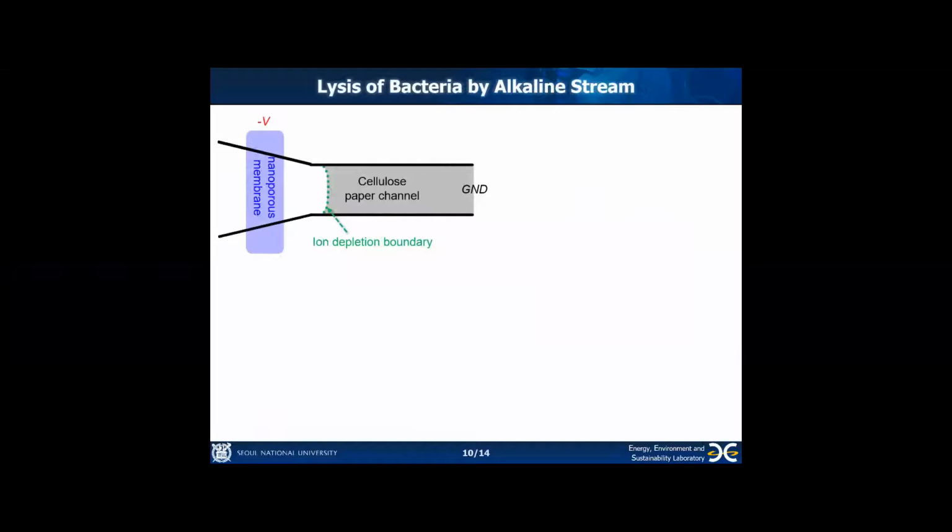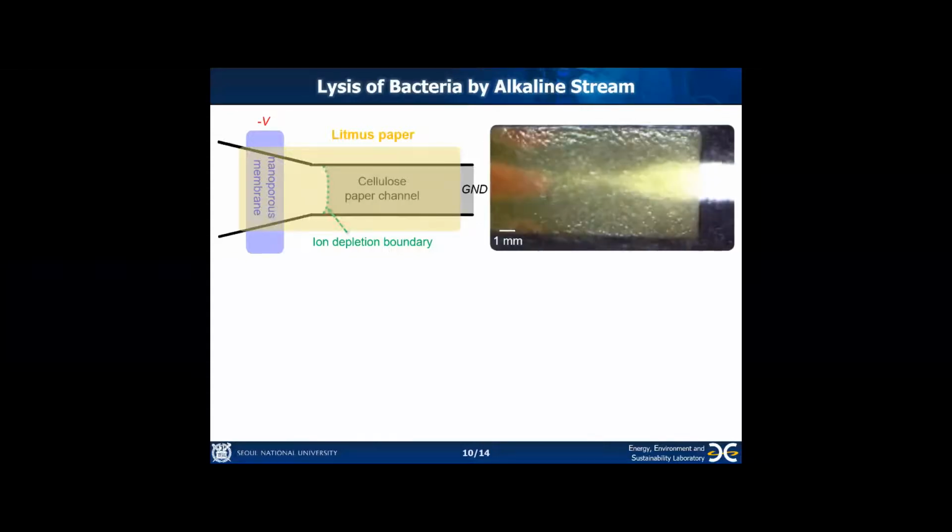To confirm the formation of OH- ions from the cathodic electrode on the nanopores membrane, litmus paper was placed on the top of the device. After applying voltage, the color of the litmus paper gradually changed to indigo, which means alkalization, and expanded from the nanopores membrane.